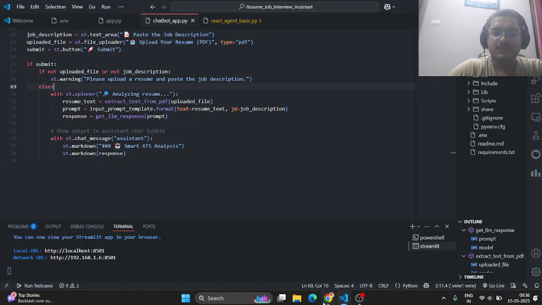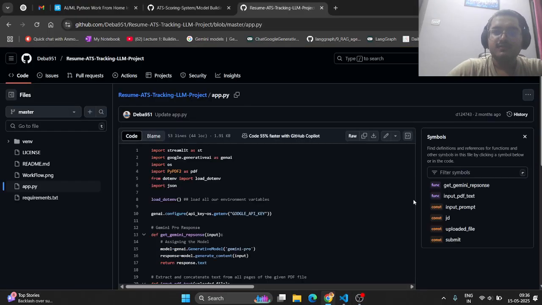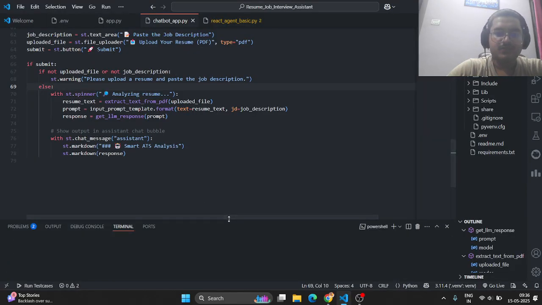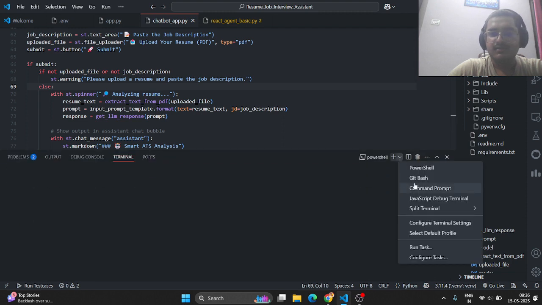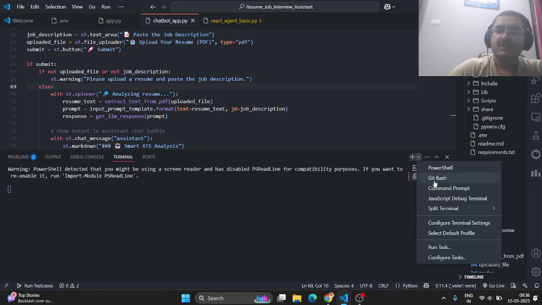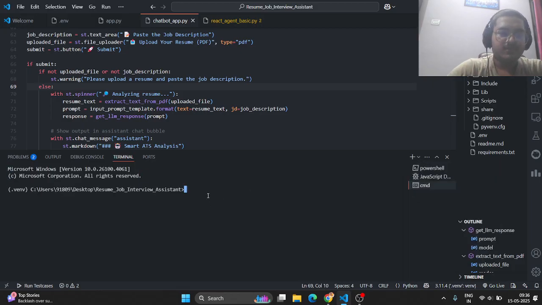I will just close it. Here's the code. Run it again, from the command prompt. Great.